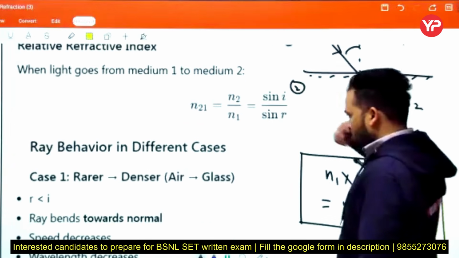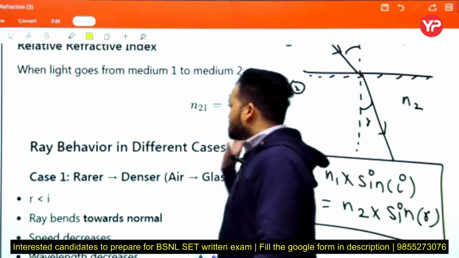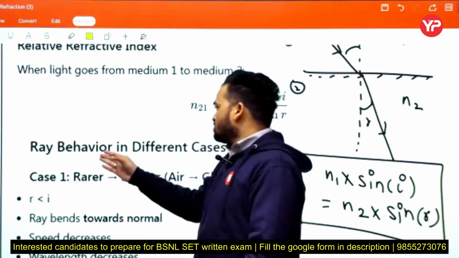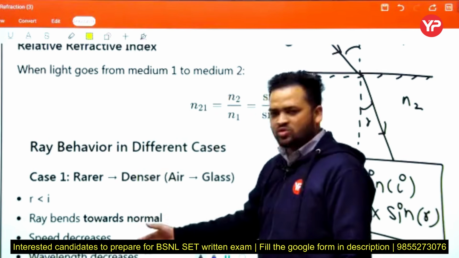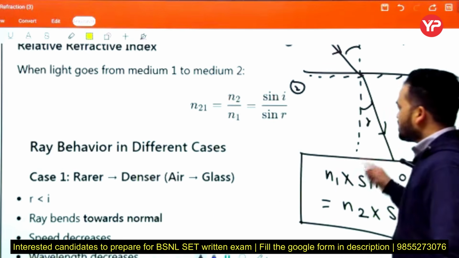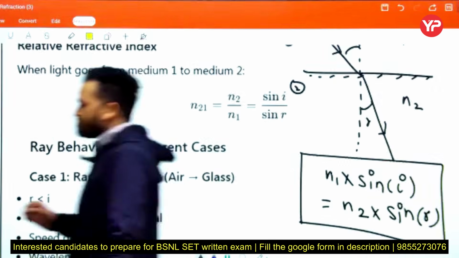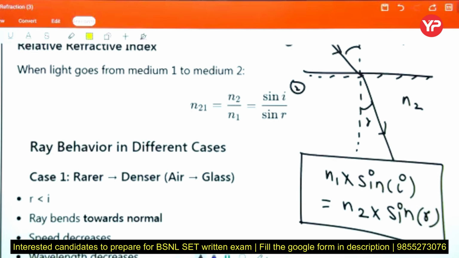Tell me. If this is clear, then we move on to the behavior of rays in different cases. Here we assume two cases. If this is clear, please confirm so that we move forward. Okay, Suresh, this is clear, na? Suresh, Pratibha, Azmira, Anubhav, HP, Sarvagya.